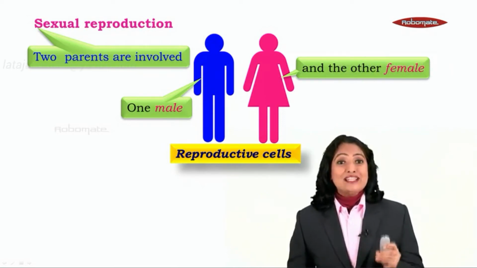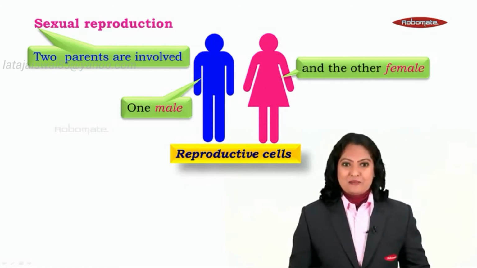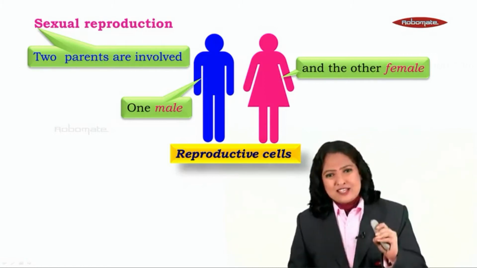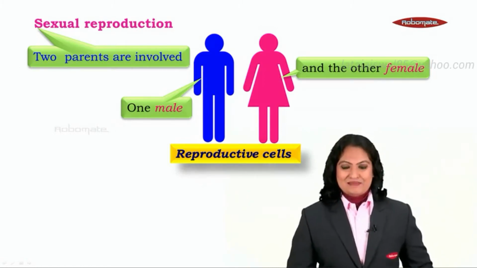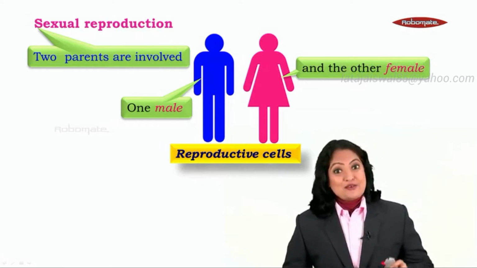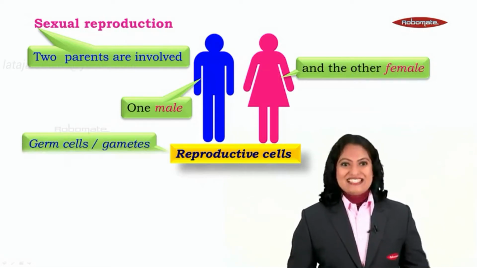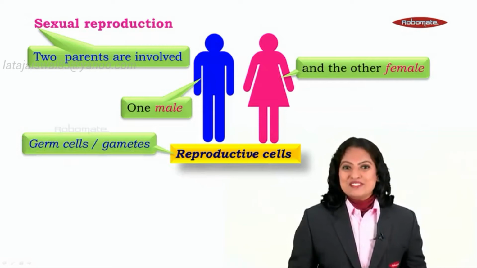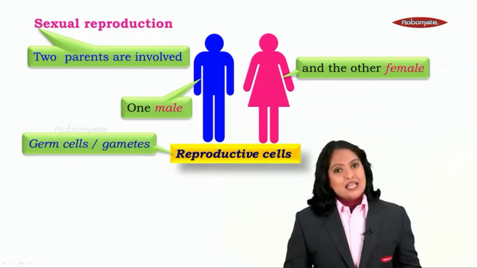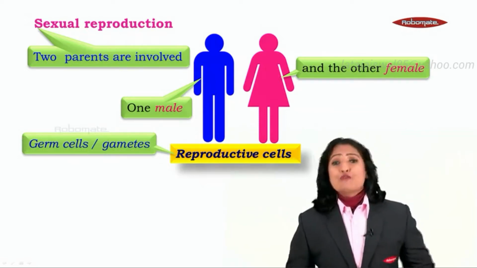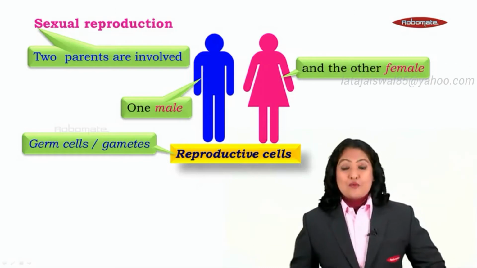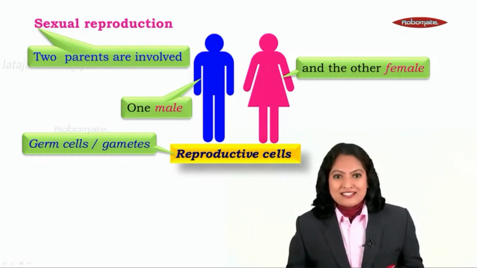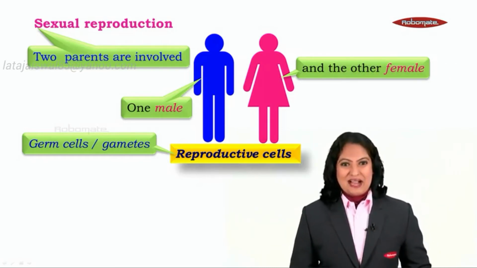Inside the body of sexually reproducing organisms, there are special reproductive cells. These cells are called the germ cells or the gametes. For all the reproductive cells, we are going to talk about germ cells or use the term gametes.